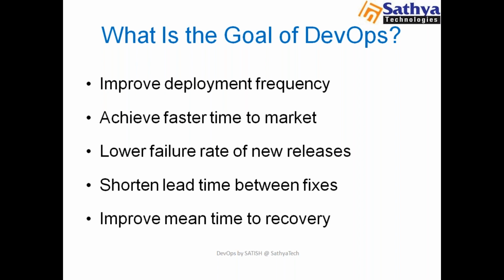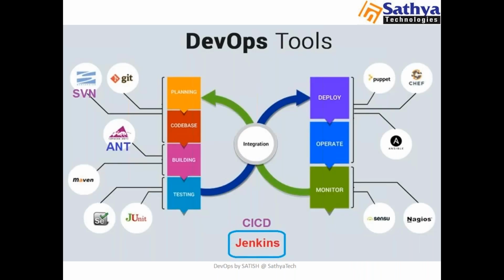Actually, all these things are not new in DevOps. The same thing we have in Agile, right? But what is the new thing in DevOps? That's the tools, DevOps tools. So with these tools we can achieve automation. So what are different tools in DevOps? Just see here. I will classify these DevOps tools into two different types.